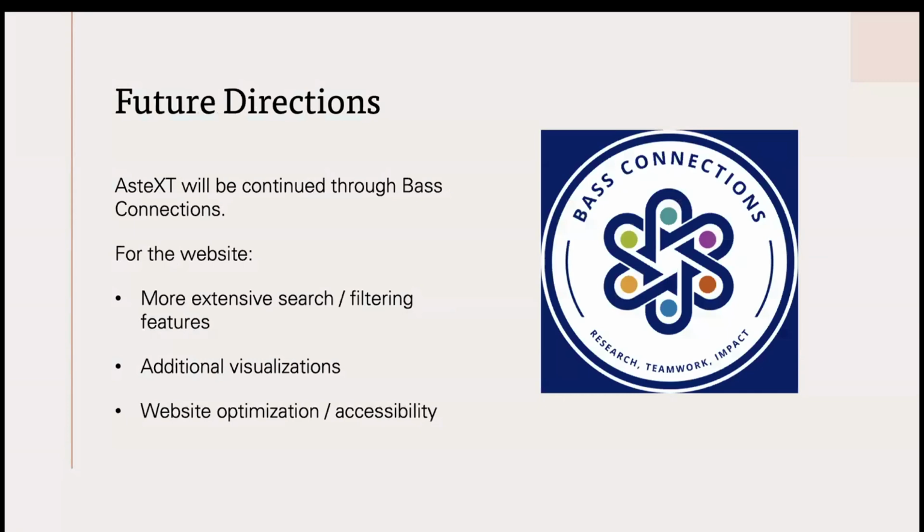We're going to continue this project through BAS Connections, which is a research project program here at Duke. Some things we would like to work on for the website include more extensive searching and filtering features, and more visualizations. I think our stakeholders suggested a geospatial visualization, associating our stories with certain places, as well as more website optimization and accessibility.